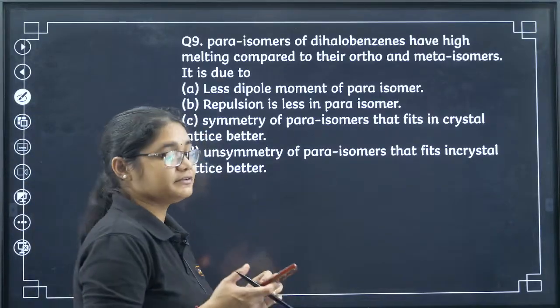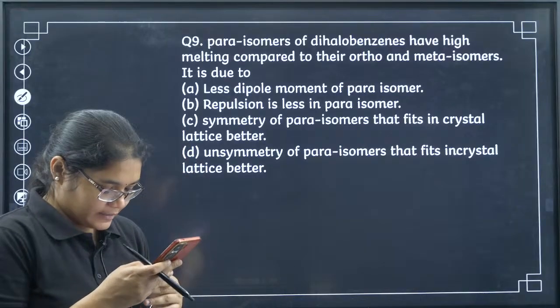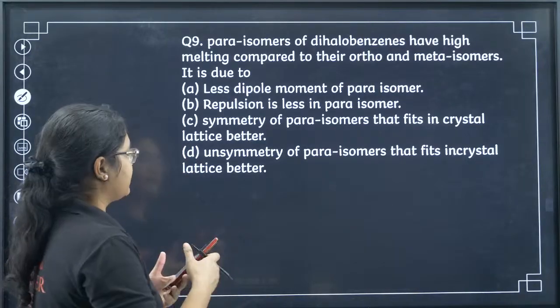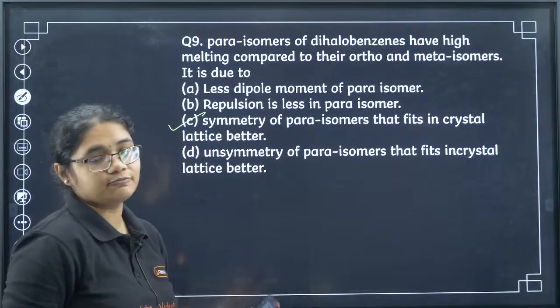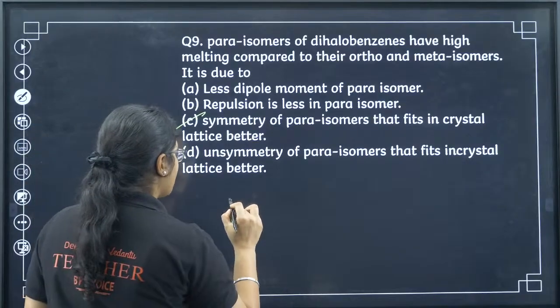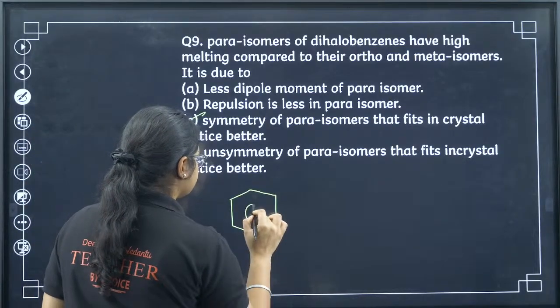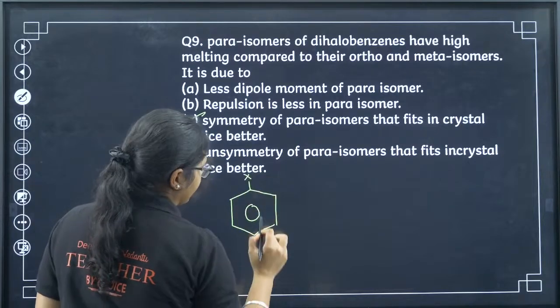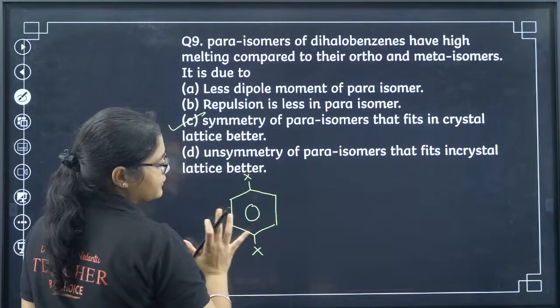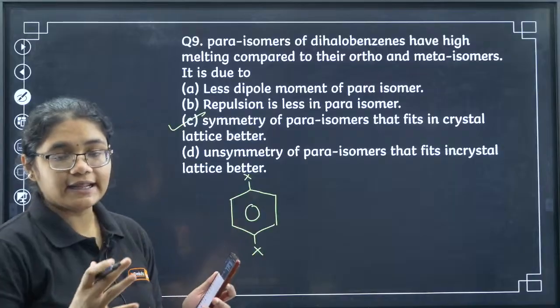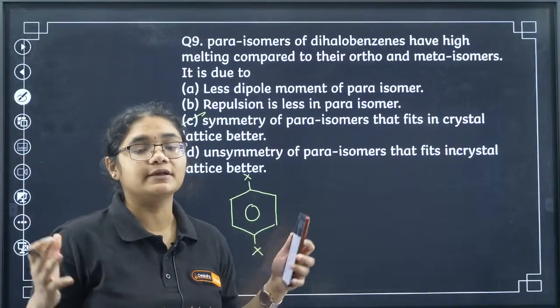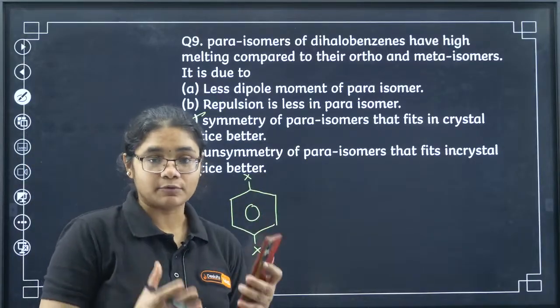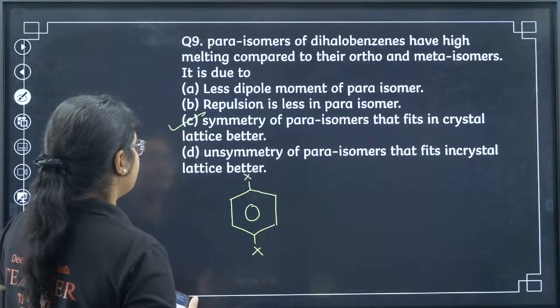Yes, Neon has given me the correct answer, symmetry of para-isomer. If you see, the para-isomer structure is like this, we have X and X, so it is symmetrical. So it can be packed tightly, and the symmetry helps in the packing of the crystals properly, and that is why the melting point increases. So option C.